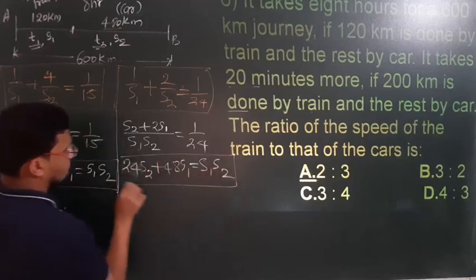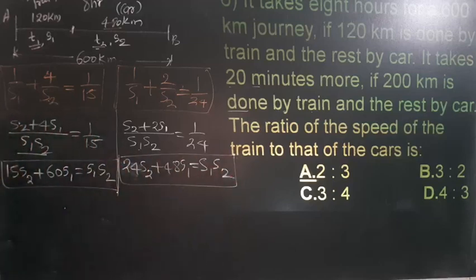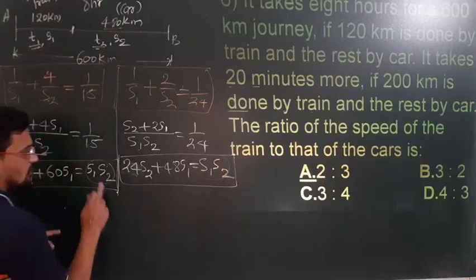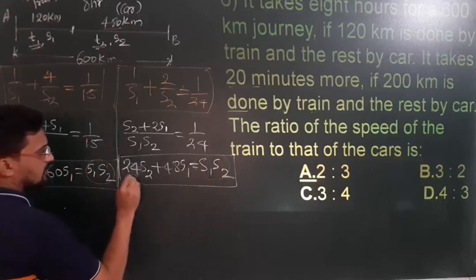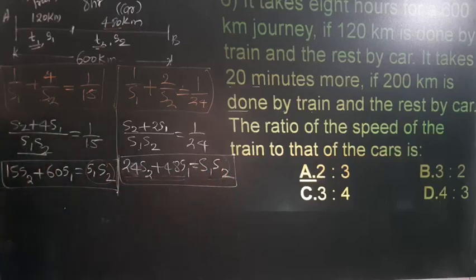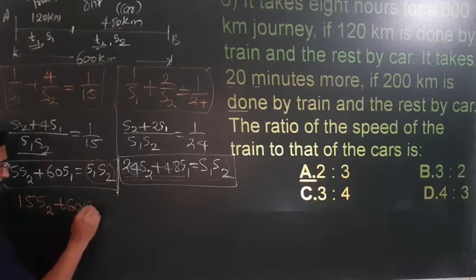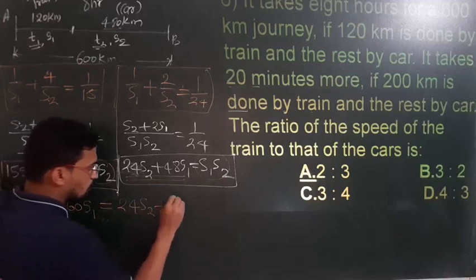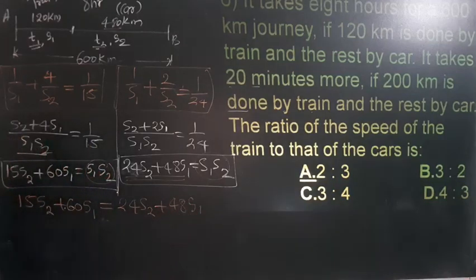Now you can see here, this is s1 s2 and this is also s1 s2. That means right hand sides are equal, hence left hand sides are also equal, correct? Therefore 15 s2 plus 60 s1 is equal to 24 s2 plus 48 s1.